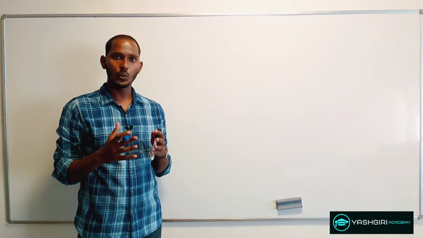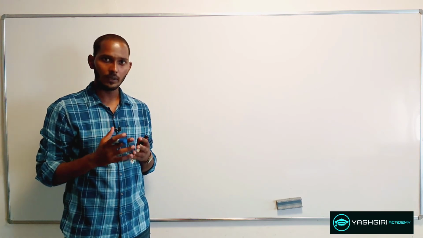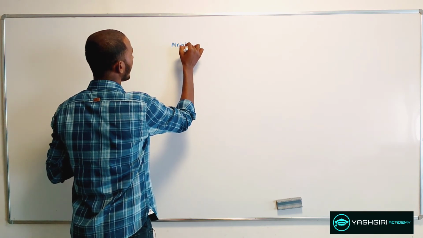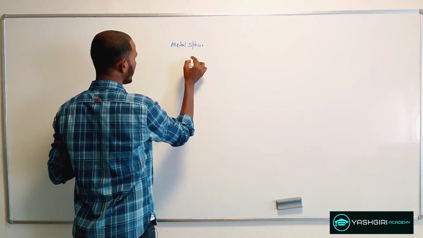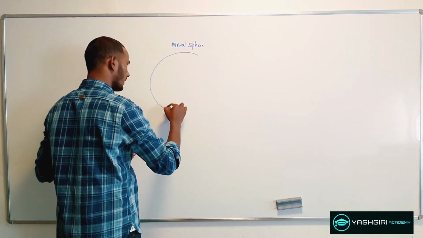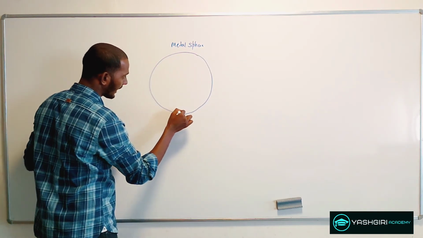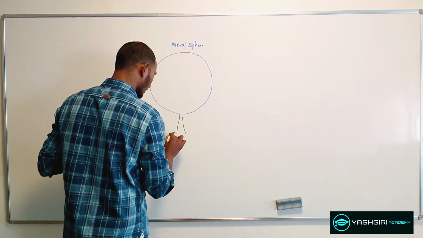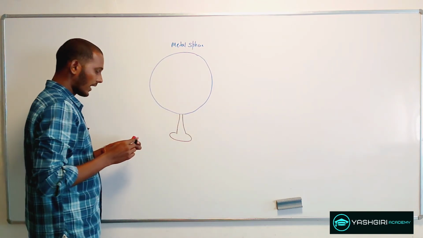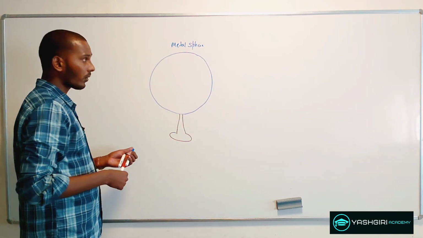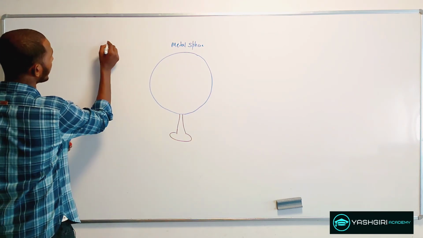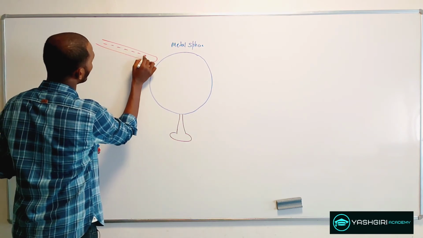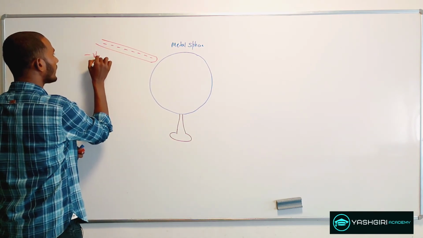Now let's see how to charge a metal sphere positively without touching it. Here again you can take an uncharged metal sphere. Let this be the metal sphere, and again I need to keep it on an insulating stand. So this is my insulating stand, and this time I want to make this metal sphere positive. So here what we can do is bring a negatively charged rod closer to this metal sphere. So this is my negatively charged rod.